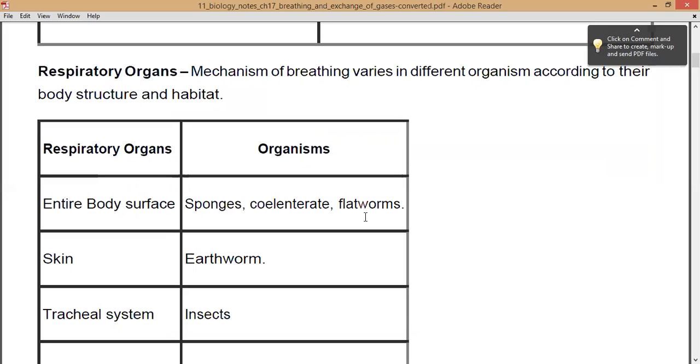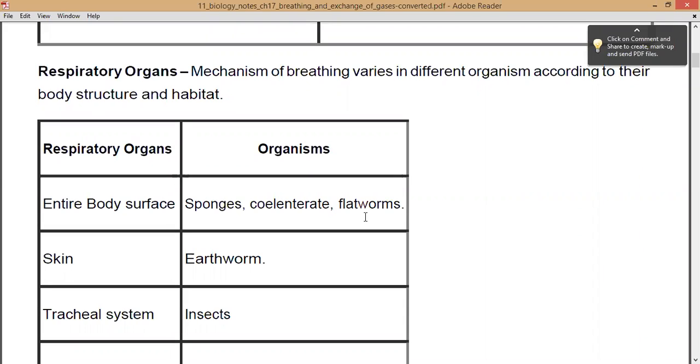So all the organisms do not have the same respiratory organs. Depending upon their structure as well as body organization and the type of organism, the respiratory organs are also different, right? So the mechanism of breathing varies in different organisms according to their body structure as well as habitat.